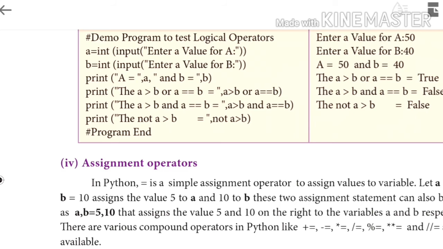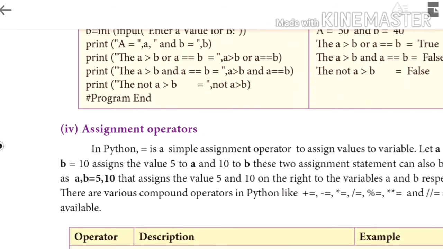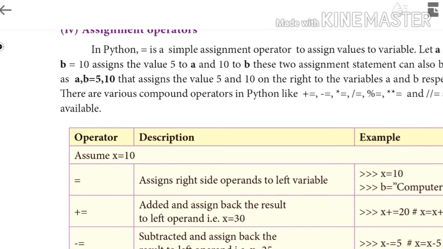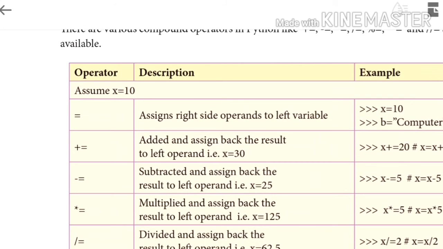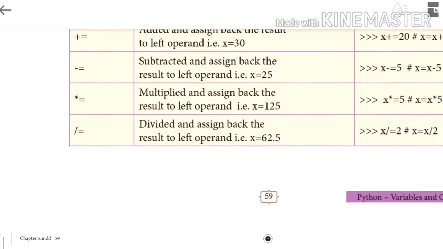Yes. Next one, the assignment operator. The assignment operator is nothing but the equal sign. So equal is a simple assignment operator. Example, a equal to 5, b equal to 10. Like this we can use the assignment operator. And next, there are various compound operators like plus equal, minus equal, star equal, slash equal, etc. It is displayed in the table. These are all the operators and the description is given, and it can be applied in the example in this manner. We get the desired output.